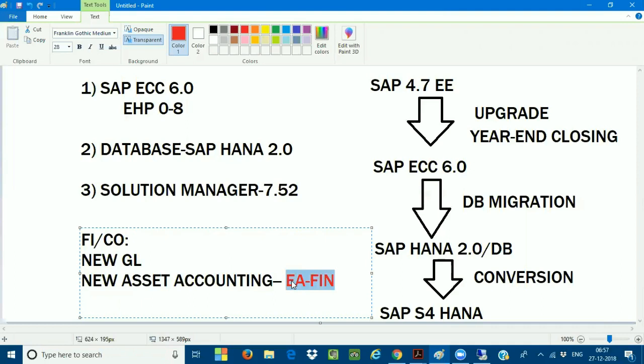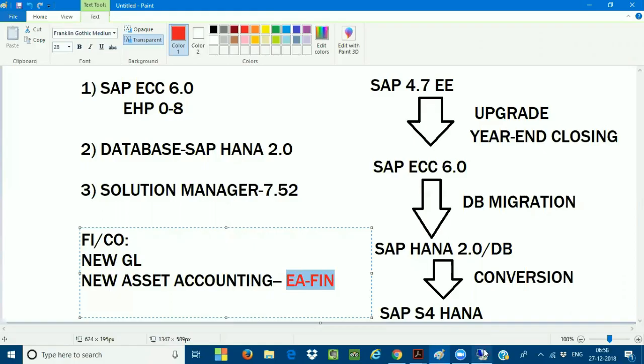Very, very important. New asset accounting and new GL is mandatory. I'm talking from the finance point of view, please. New GL and the new asset accounting are mandatory for the system conversion from SAP ECC to SAP S/4HANA. So how should I do that? I want to know whether my new asset accounting is active or not. This is the business function actually.